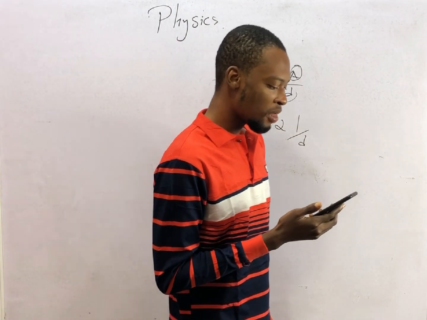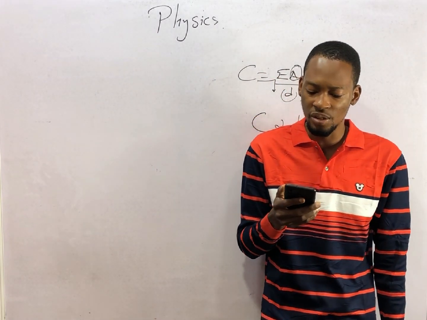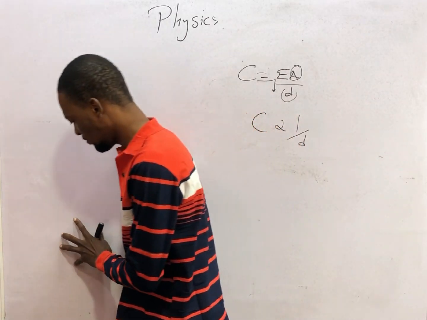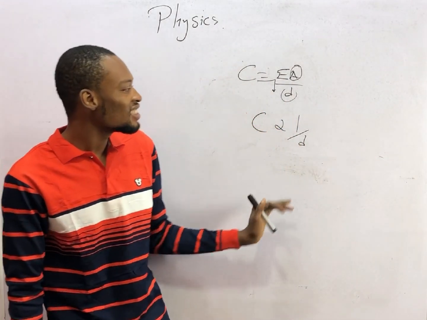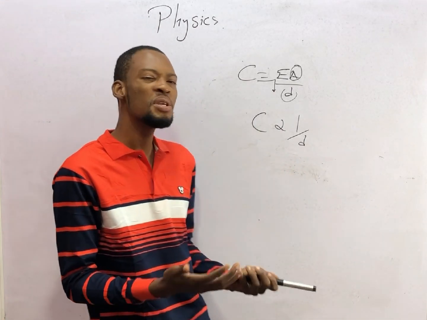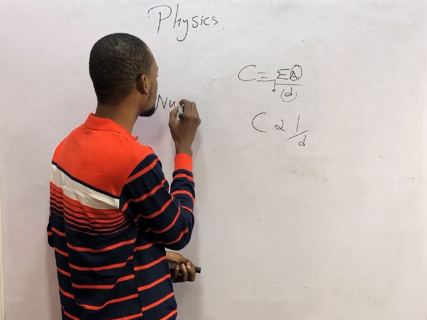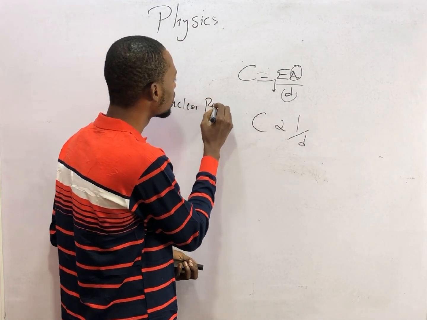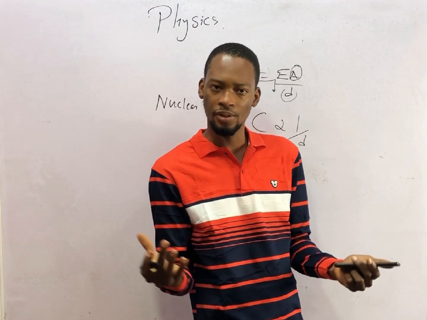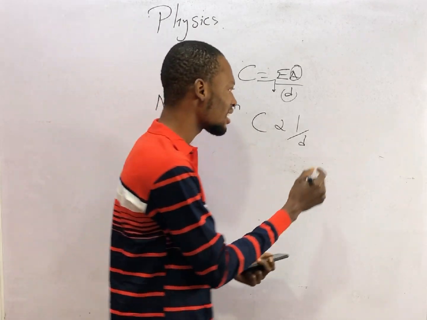Then, the material used to slow down the neutrons in a nuclear reactor is dash. This is under radioactivity. Radioactivity is the spontaneous disintegration of a nucleus to emit radiation. Now, radioactivity is a nuclear reaction, which means it takes place in the nucleus. Remember, matter is anything that has mass and occupies space.